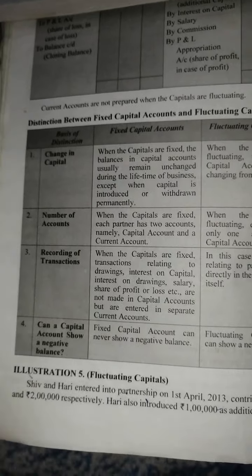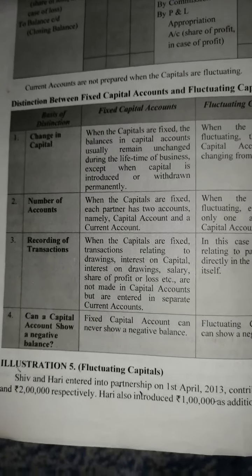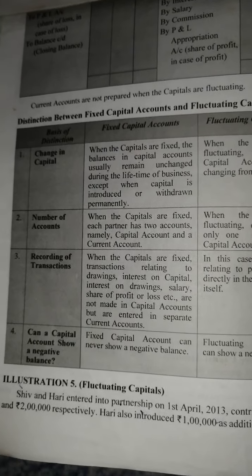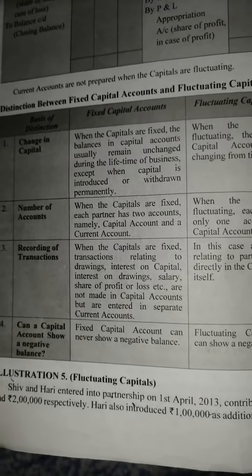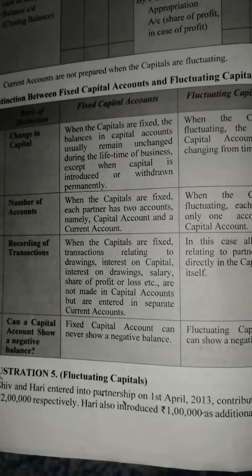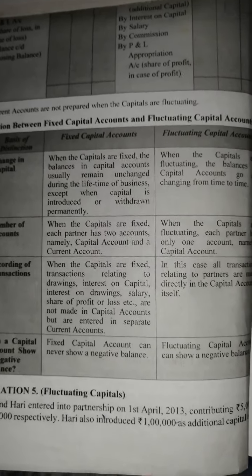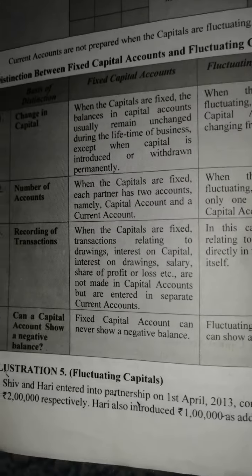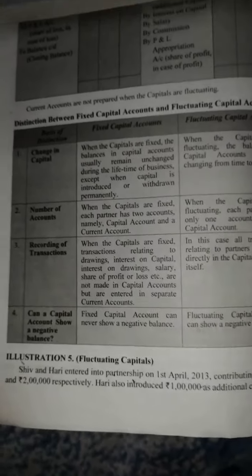Today we will discuss illustration number 5, which is related to fluctuating capital. In our last lecture, we discussed fixed and fluctuating capital accounts. Today we will do the capital account which is fluctuating. So let's start illustration number 5.